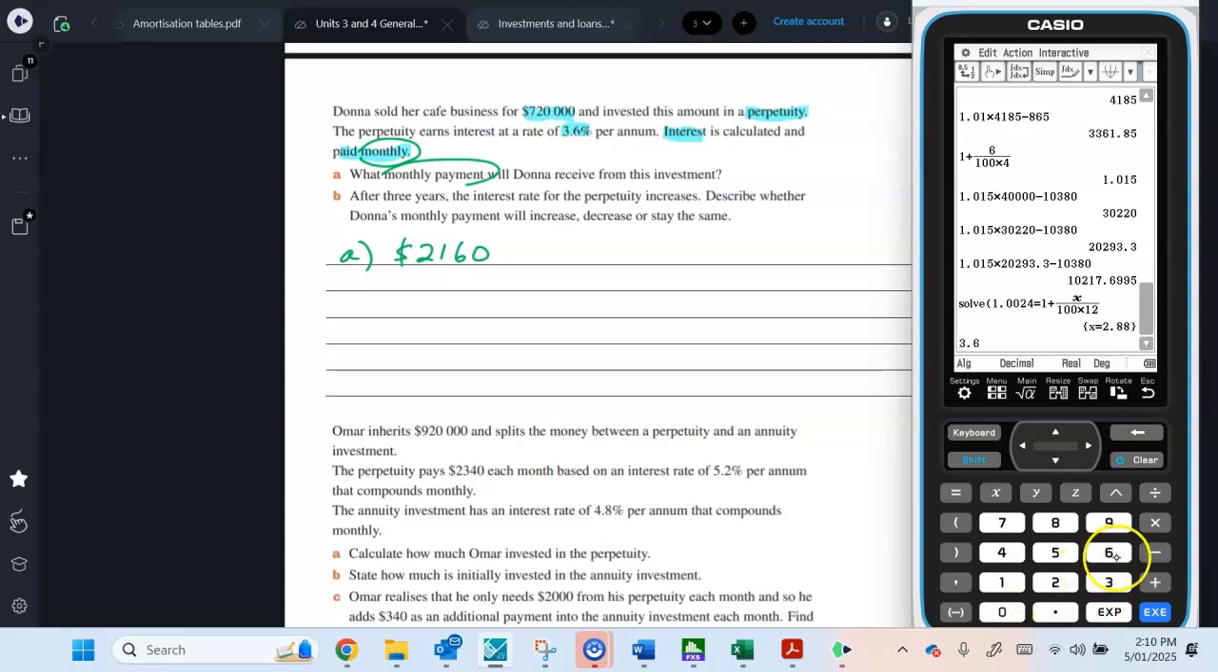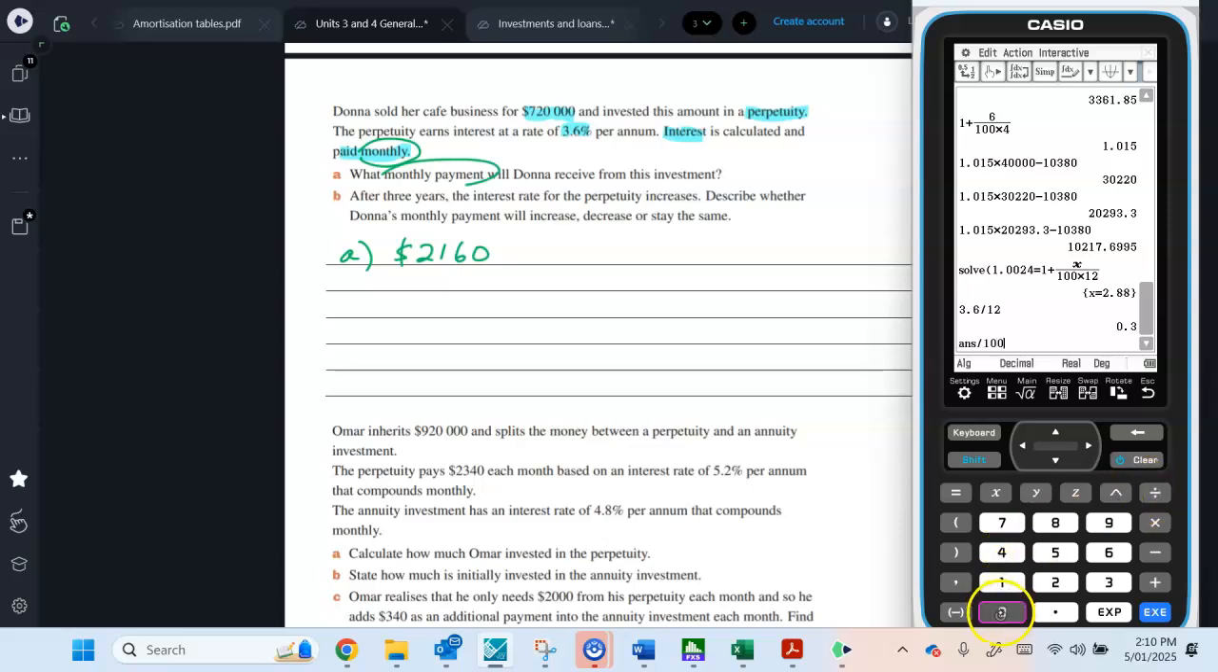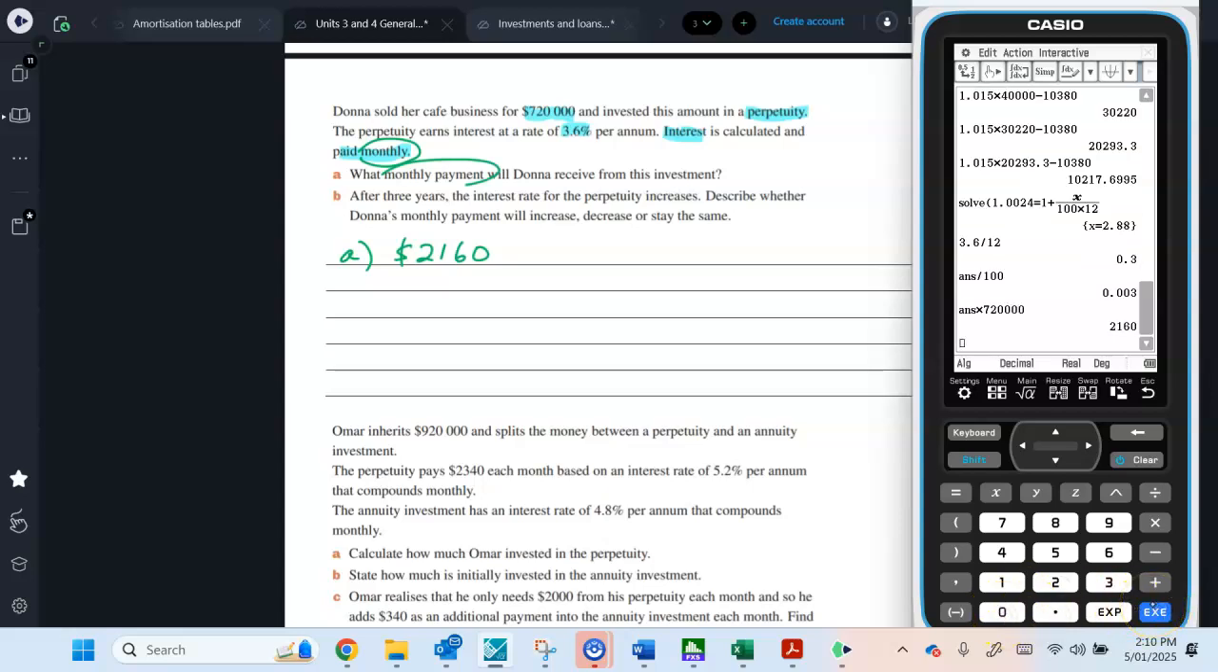3.6 is our annual interest rate. Let's divide that by 12. So our monthly interest rate is 0.3%. So we just need to do 0.3%. I'm just going to turn that from a percentage into a decimal and multiply that by our 720,000. Right, and we get the same amount.